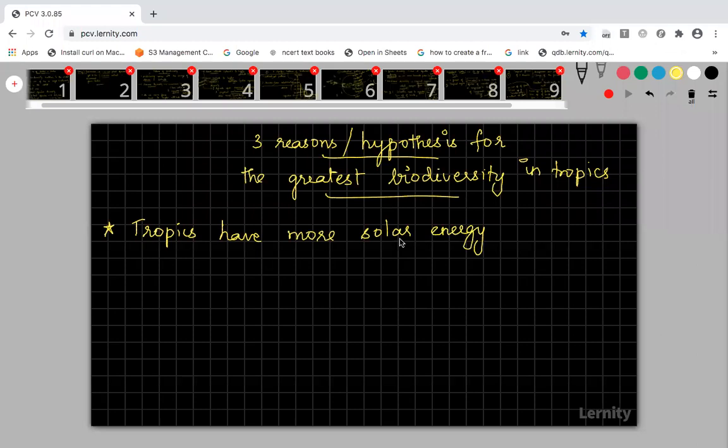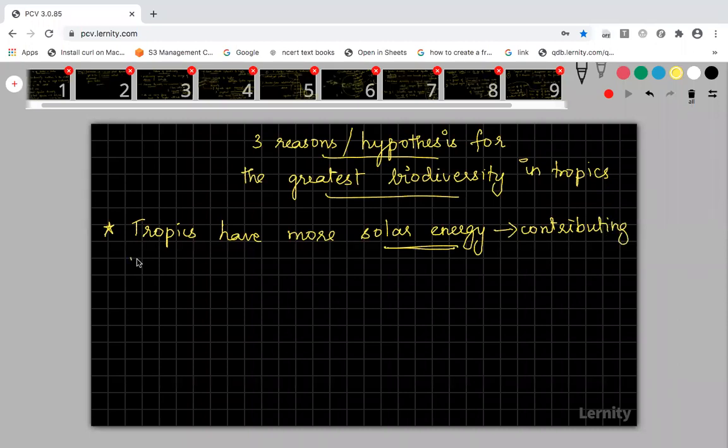Because in any habitat, if producers are numerous, obviously the biodiversity will be higher in that region. The food chain or food web always starts with the producer. For producers to synthesize their own food using photosynthesis, the main source of energy is solar energy. Tropics always have more solar energy.